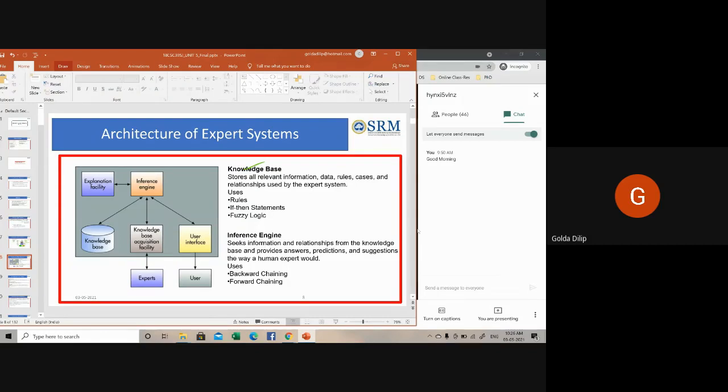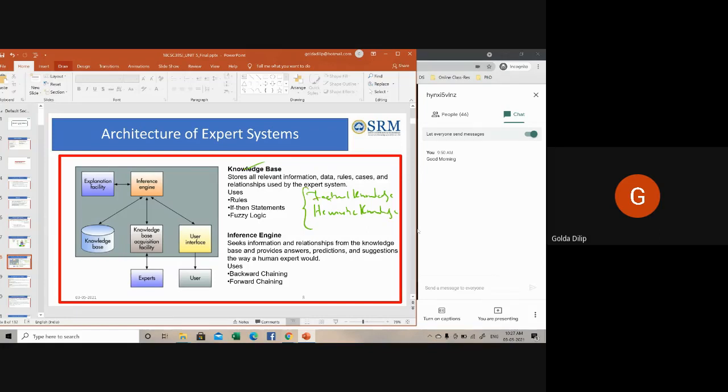As far as an expert system is concerned, the knowledge base will have both factual knowledge as well as heuristic knowledge.